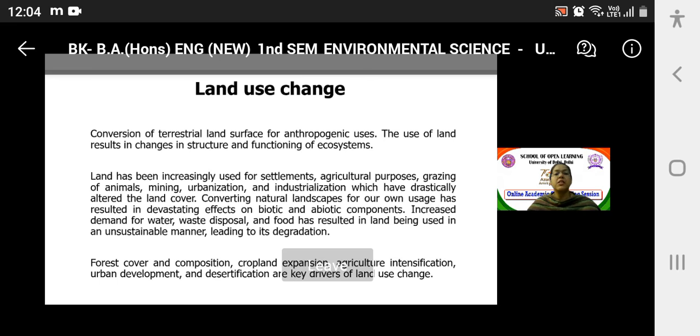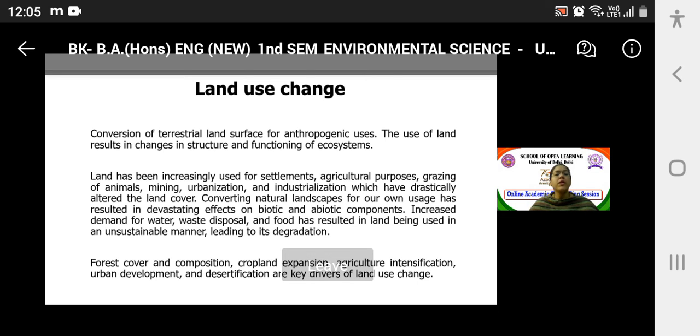Right? Increased demand for water, waste disposal and food has resulted in land being used in an unsustainable manner, leading to its degradation. Okay, first of all, the population has been rising, so there is increased pressure on the land resources for the demand for water, for meeting the waste disposal priorities, and for meeting primarily the demand for food. It has resulted in the land use changes. Okay, and the land is being exploited and used in an unsustainable manner, which is consequently leading to its degradation.